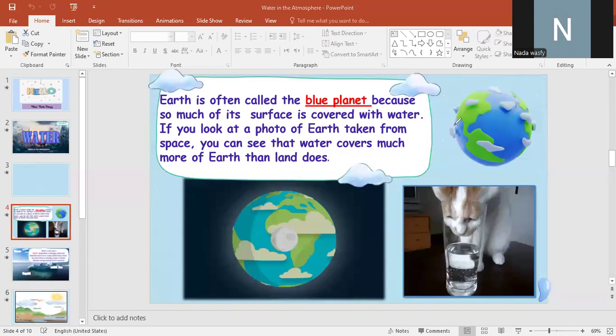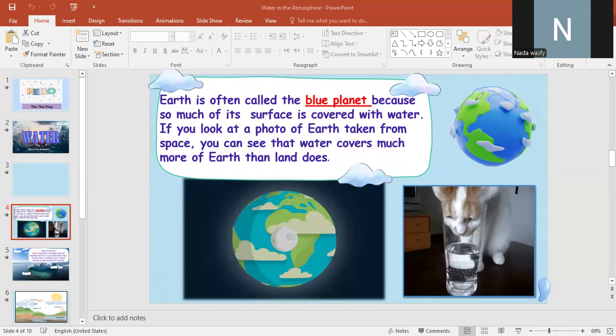What did you see? This figure contains a large amount of blue area that represents water and a small amount of green area that represents land. So when I ask you to give a reason why Earth is called the blue planet, you should say because the Earth consists of a large amount of blue area that represents water.